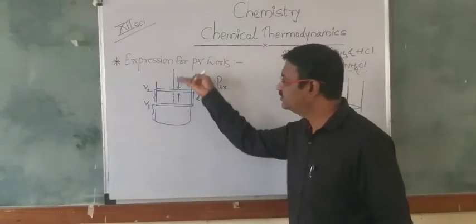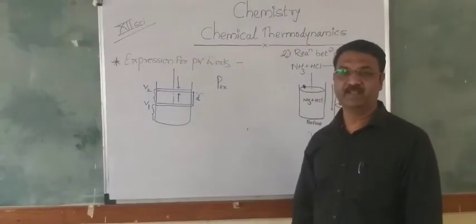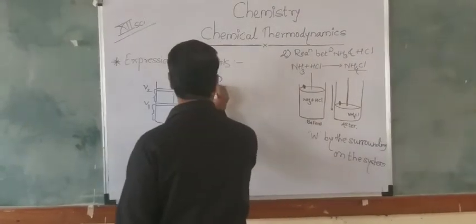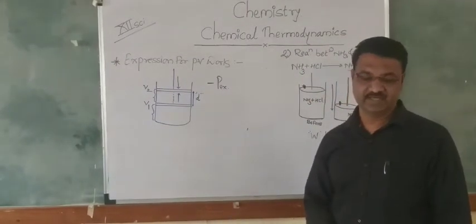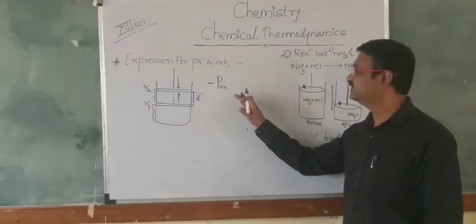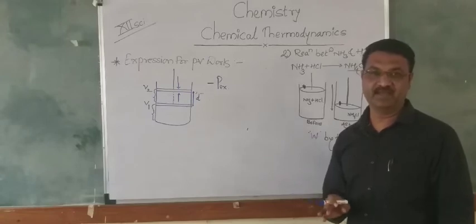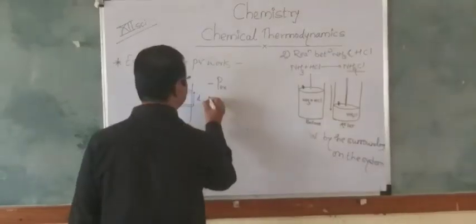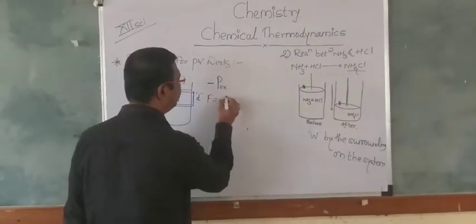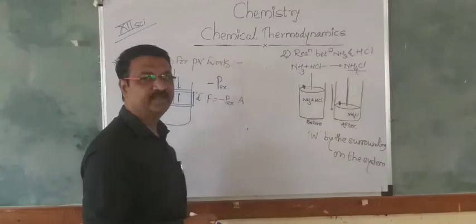That piston will move in the upward direction, which means an opposing pressure will be created, and that opposing pressure will be denoted by the minus sign. So it becomes minus PEX. In this way, the force is nothing but the area multiplied by the external pressure, and so we can write the equation as F is equal to minus PEX into the A.